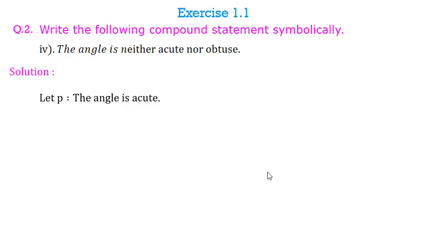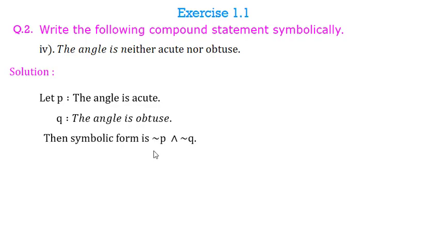So your P will be the angle is acute and your Q will be the angle is obtuse. Now the compound statement is the angle is neither acute nor obtuse. So for both P and Q we will use negation. So compound statement will be negation P and negation Q.